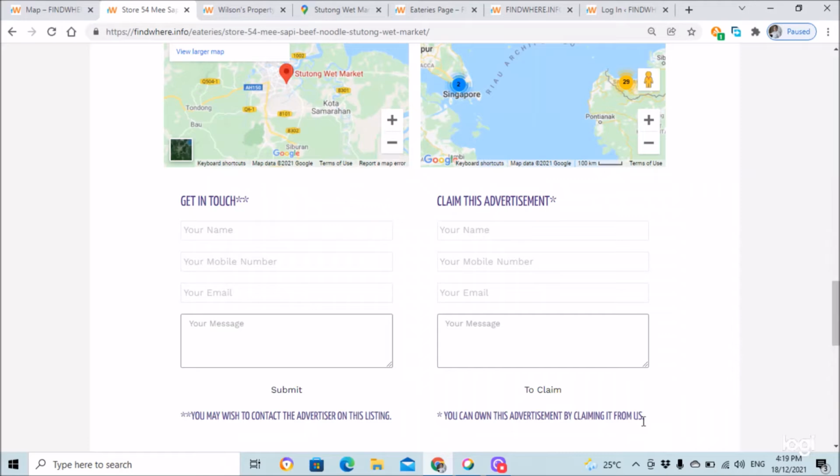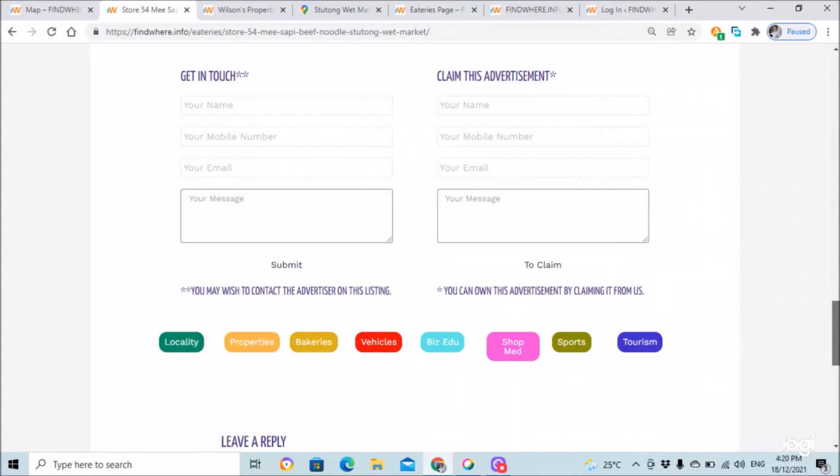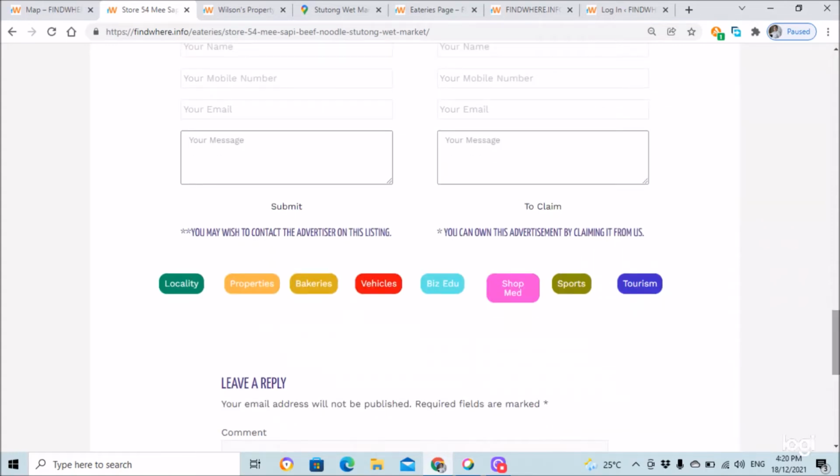The idea is that this advertisement is actually a copyrighted advertisement by the initiator or creator of this advertisement. So when the time comes and the advertisement has gained influence, the owner of the outlet may want to own this advertisement by claiming it from the advertiser who was just helping out in putting up the advertisement. At the end, this would facilitate future promotion campaigns as well as be an incentive for visitors to keep on visiting this advertisement.